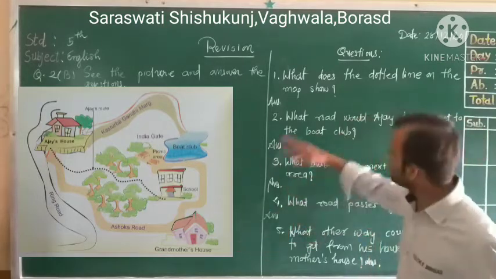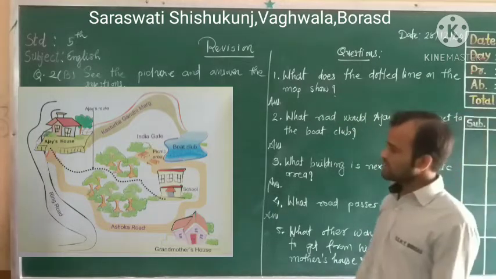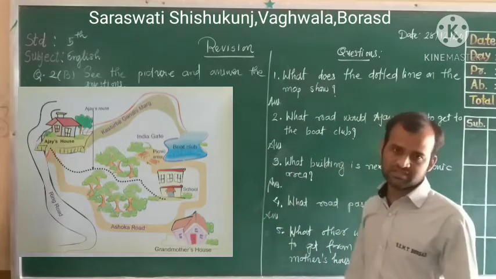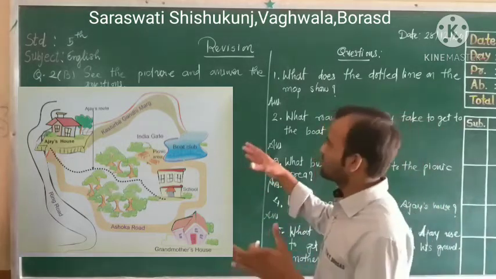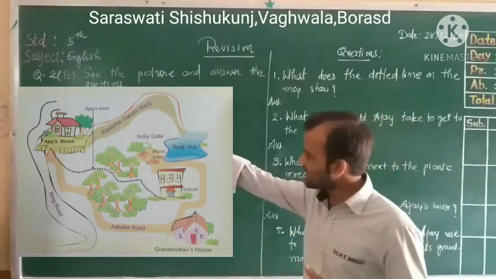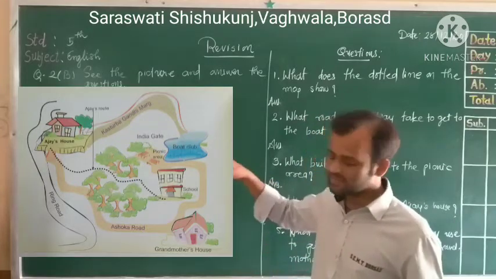So the first question you can see: what does the dotted line on the map show? Here you can see the map is given about Ajay's house and some other things. So what does the dotted line on the map show? Students, can you see what is written? If you see Ajay's house, the dotted line is written.